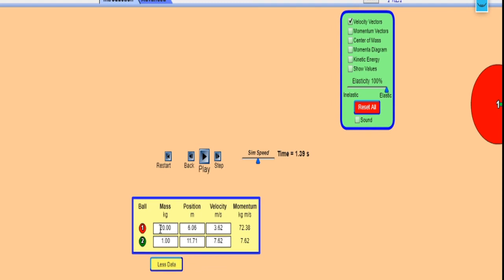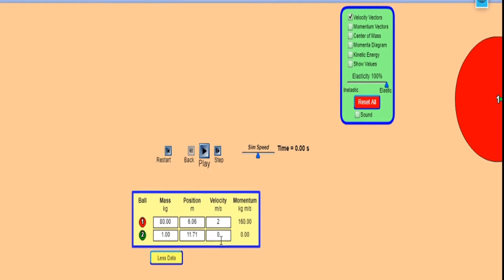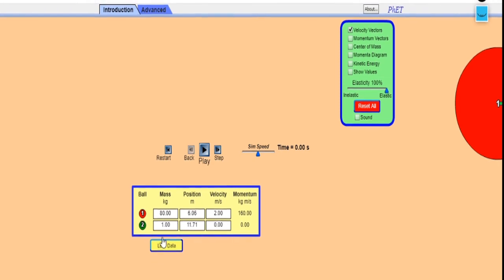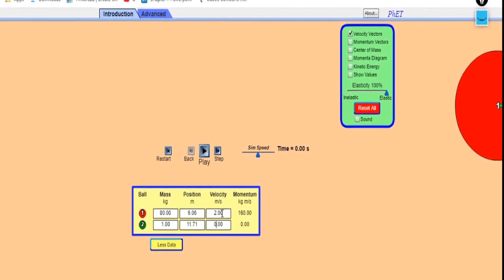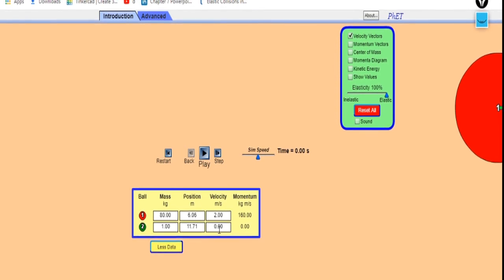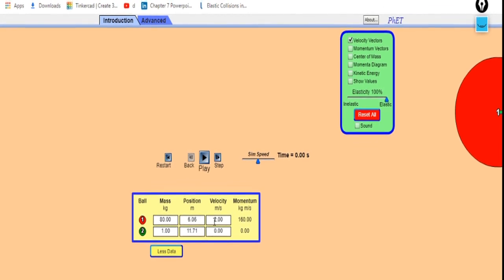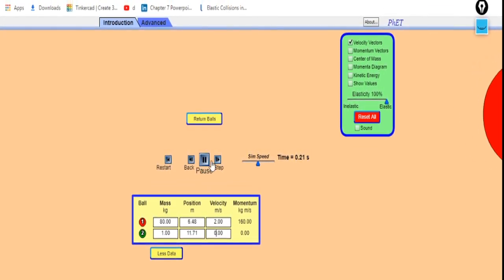So if we increase the masses, we will see one more condition. Let us see 80, and now the second one has a mass of 1. Initially the first body is moving with a velocity of 2 meters per second, and the second is at rest, 0. So we will restart this. According to our equation, the first body should move with the same velocity, 2 meters per second, after collision, and the second body should gain twice the velocity, that means 2 into 2, we should get 4. We will restart and play again.